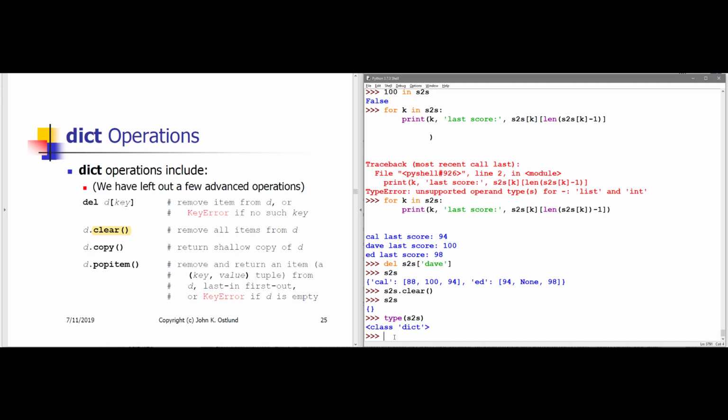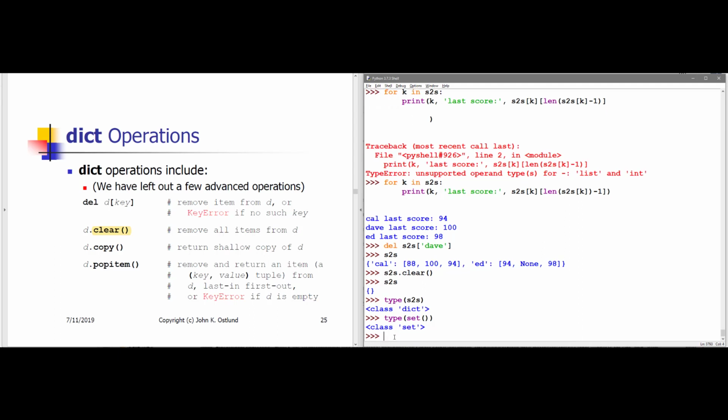Curly braces are also used to create a set, but an empty set is indicated by the notation set open close paren. Okay, so this is an annoying little tiddly difference to remember between creating an empty dictionary, which is just open and close curly, versus creating an empty set, which requires you to use the constructor name set with empty parentheses.